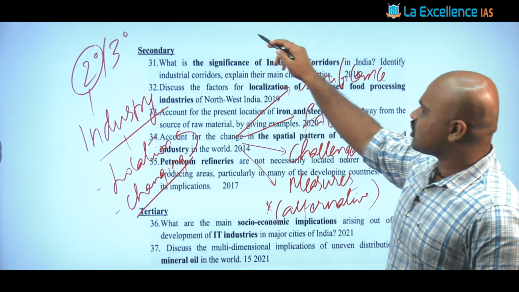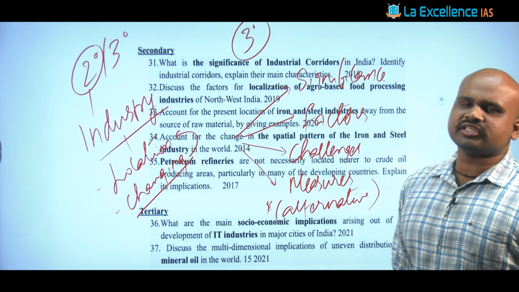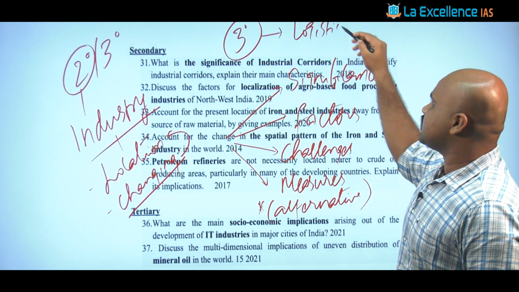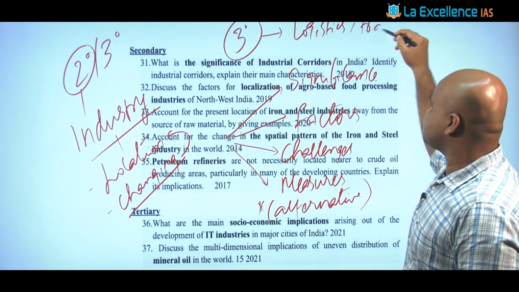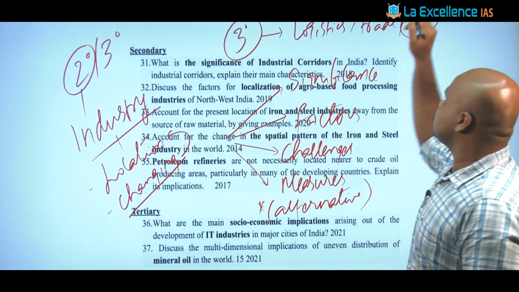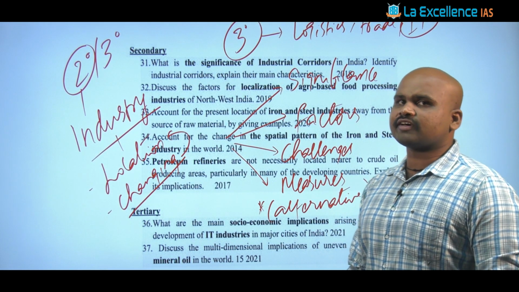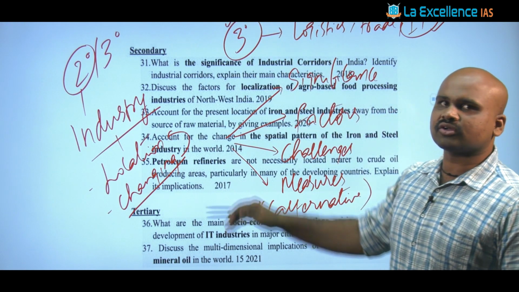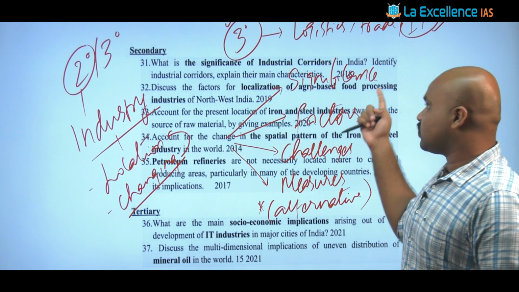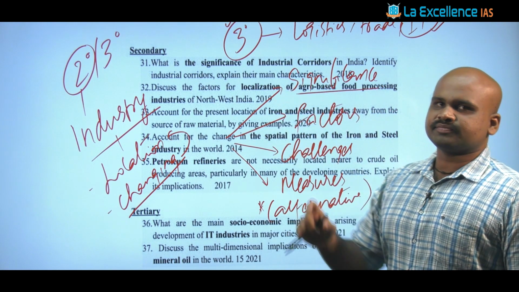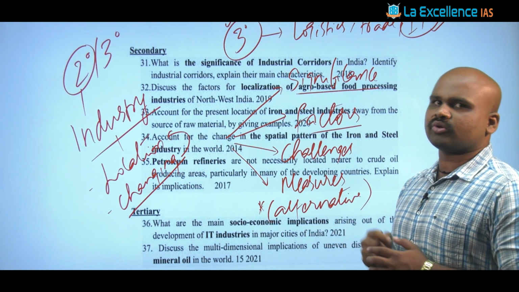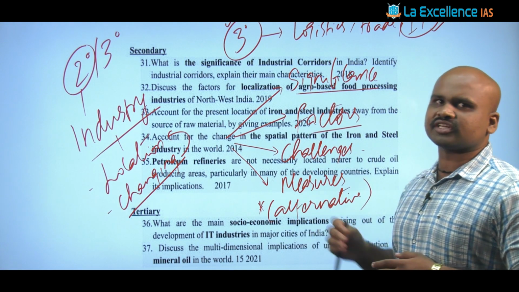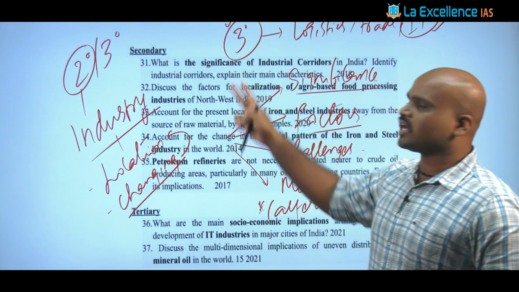Apart from that, when you talk about note making for the tertiary sector, majorly the tertiary sector is either with respect to logistics, or the trade aspect, or the IT sector. So far the questions have been asked on the IT sector to a larger extent. And the notes on the tertiary sector are going to follow a similar aspect: what is the significance of that sector, what are the factors determining the location, and you also have to see what are the challenges and what are the measures. A similar structure you can follow for the secondary sector as well as the tertiary sector.